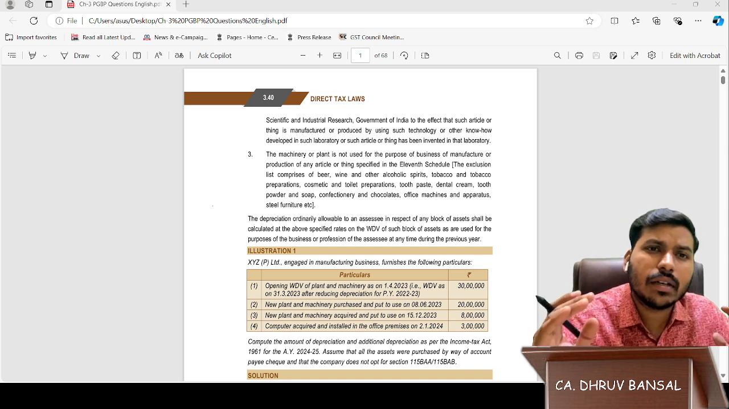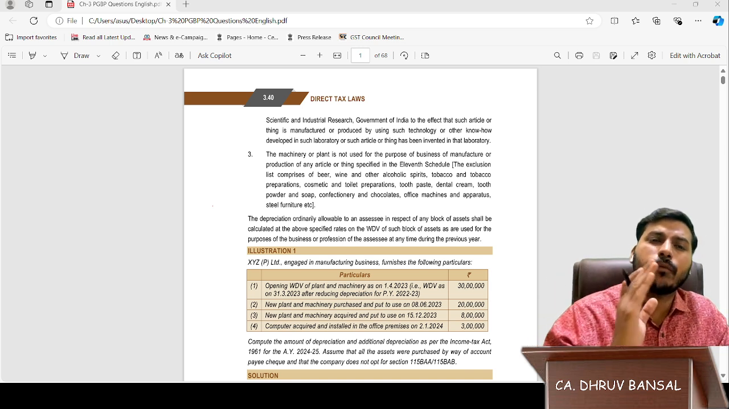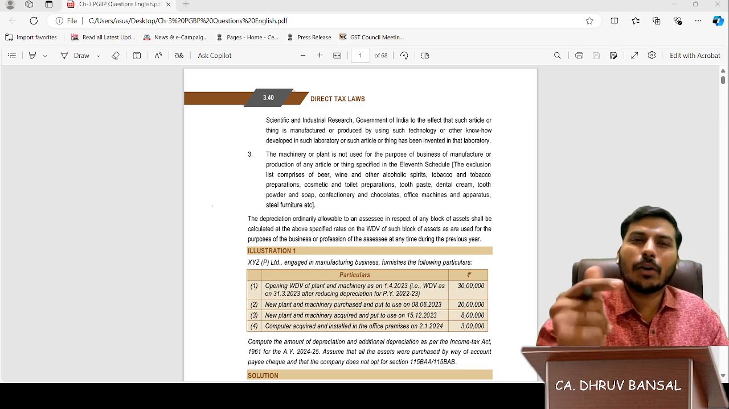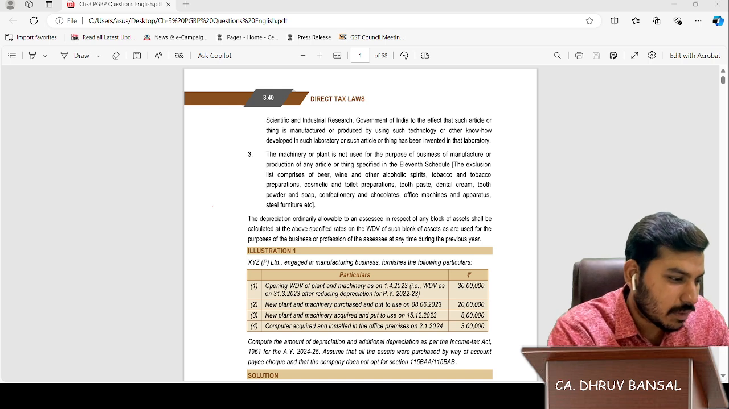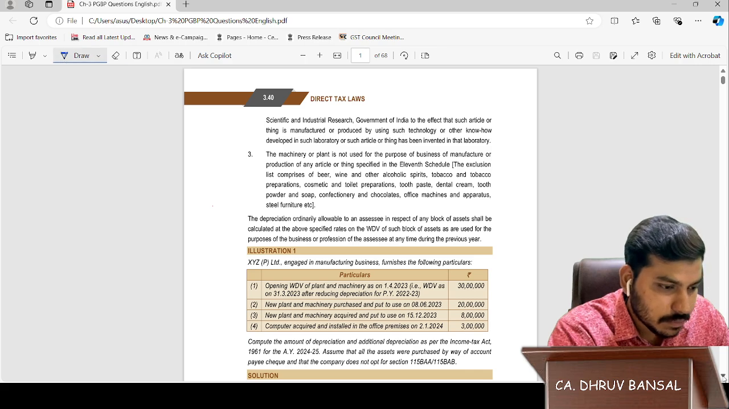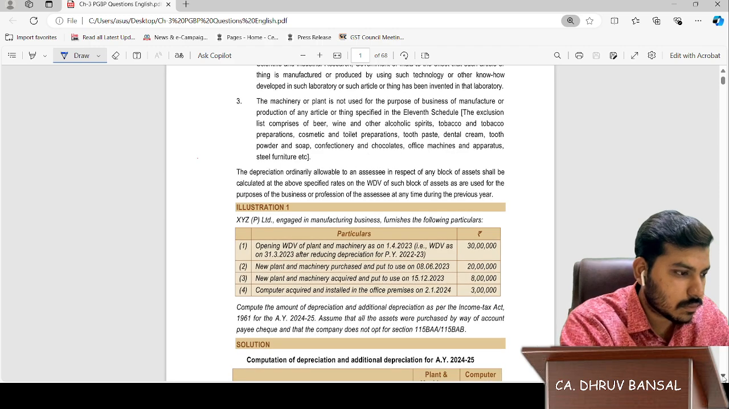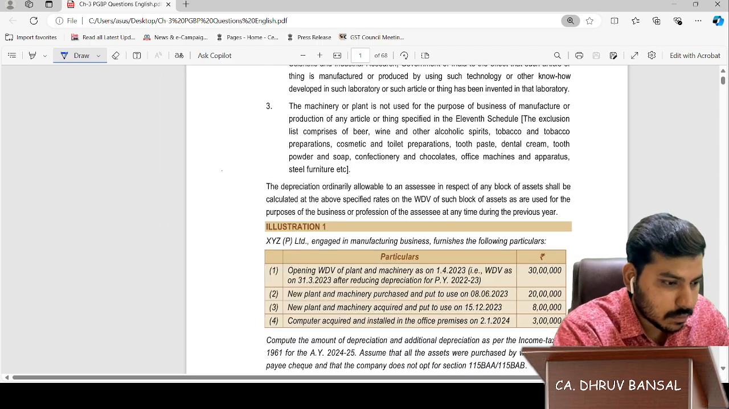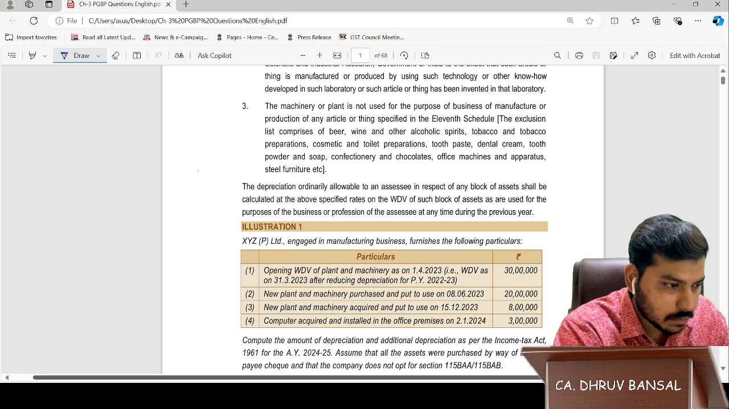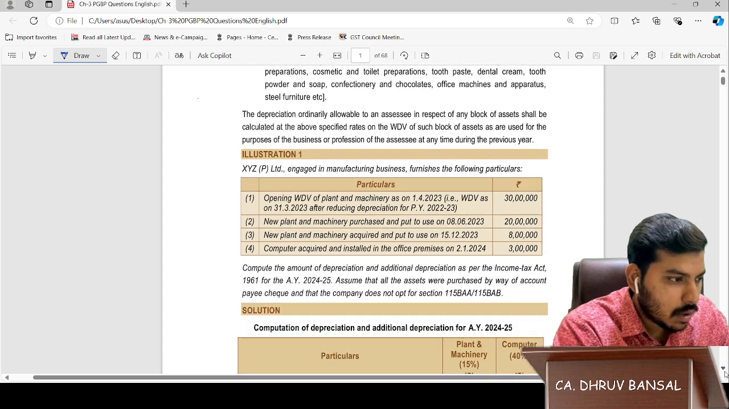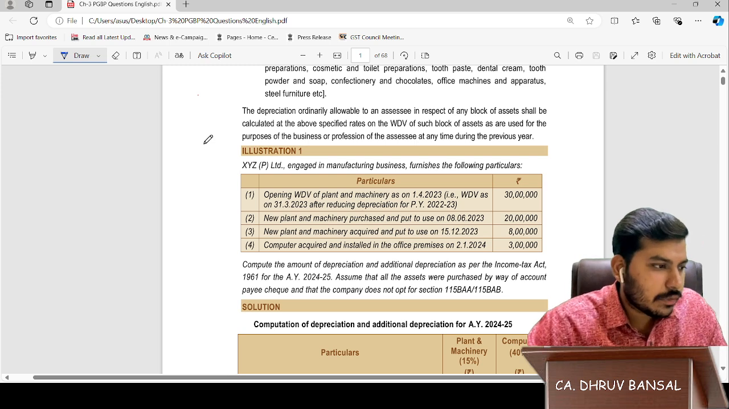So let's start today's discussion on PGBP illustration 1 to 10 in English for our South Indian students. Okay, friends, let's see. This is illustration number 1.